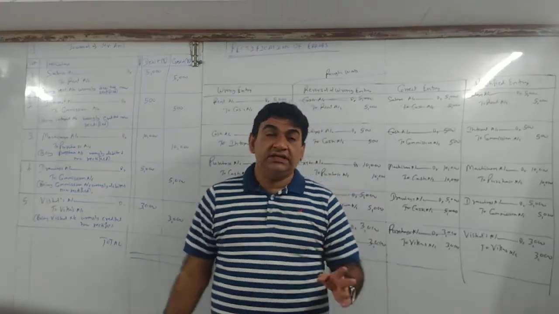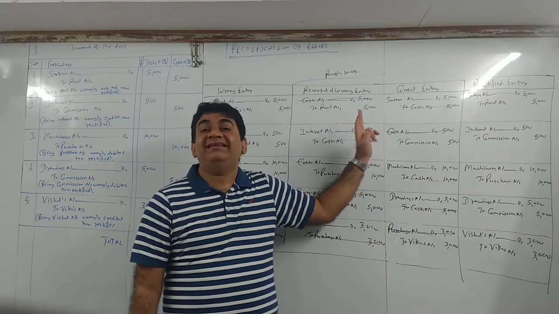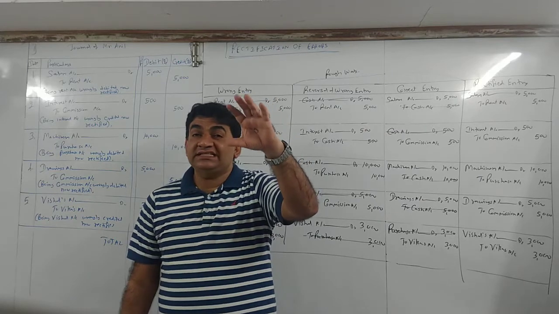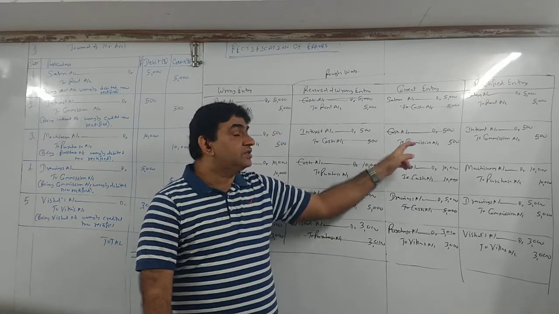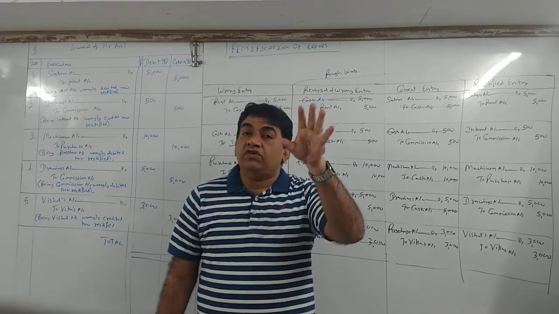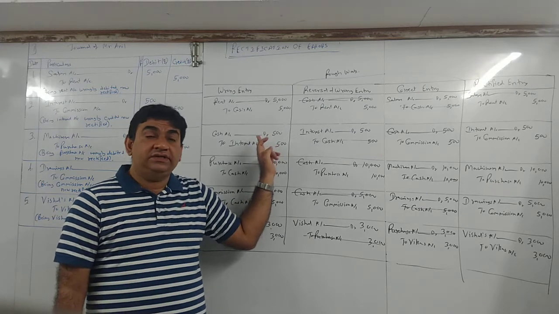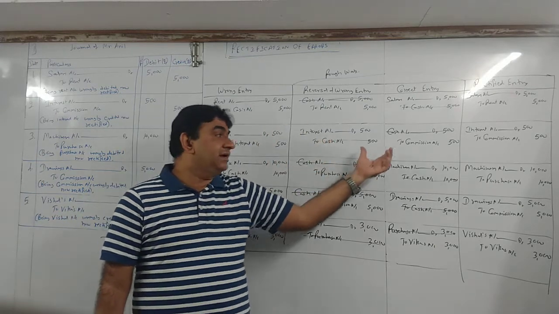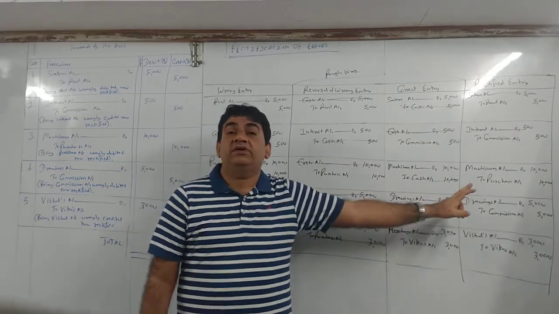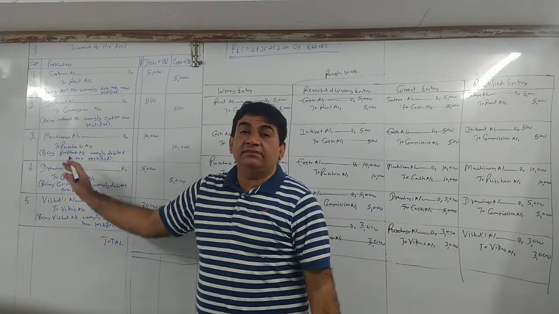Prepare a fair journal. In rough work make 4 columns: wrong entry, reversal of wrong entry, correct entry, rectified entry. See what the transaction is which has happened, and record its correct entry. Then see what wrong entry you have passed, what mistake you have done. Put that wrong entry in the wrong entry column. Reverse it and combine these two. Common things get cancelled and what remains will be your rectified entry, and whatever is your rectified entry will come in the fair journal.